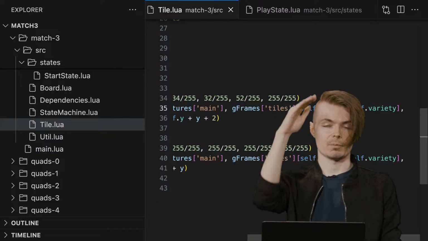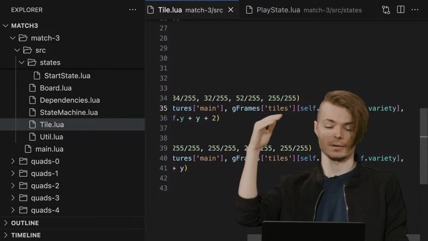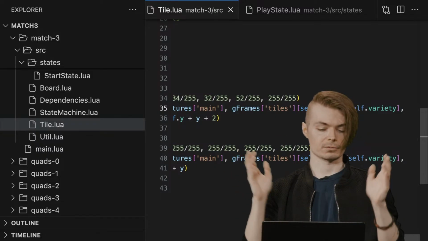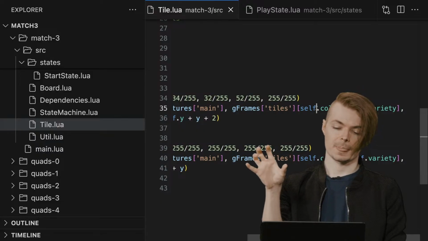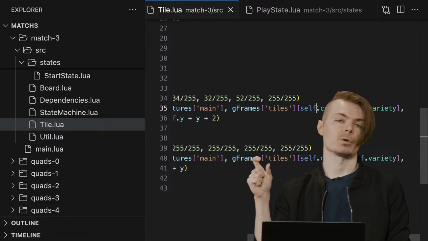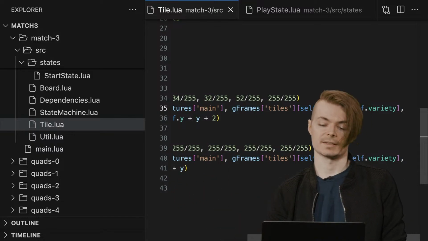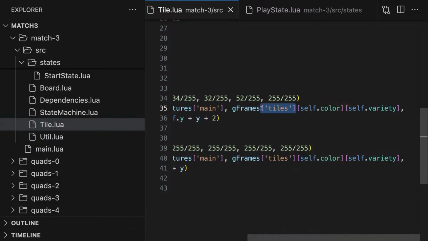And color will be from 1 to 18. 1 through 18 is essentially the range of colors, which allows you to choose, if red is 6 or whatever, indexing into 6 will be that particular sub-row of red tiles, and the variety you can then choose by indexing into this latter part of the 2D array that offshoots off of this. Really, this is a 3D array, but the 2D array we're concerned about is just these two branching off of G-frames tiles.